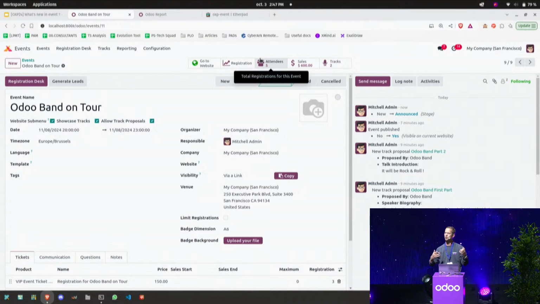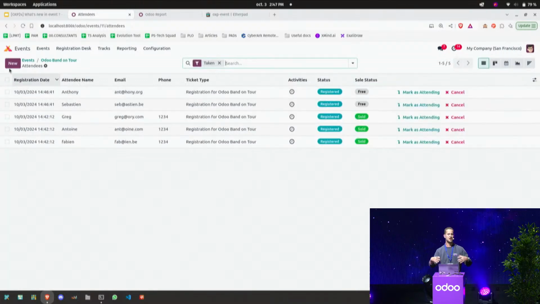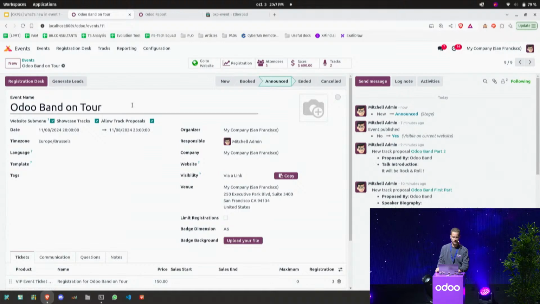Of course, I can continue to book some extra people here. I can also create manual attendees if I want to invite some people directly. No need to create a pass with €0. We can simply create them here from the backend directly as well. As you can see, we have all the attendees I created before, and now let's imagine that we want to welcome all our attendees, and we're going to register them and let them pass and let them in for the event.